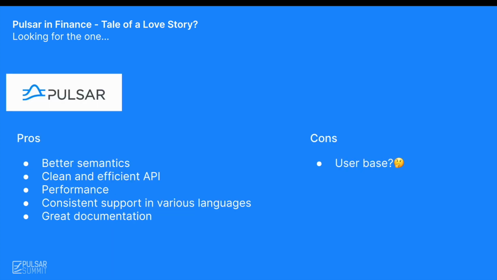The other option we evaluated was a relatively new player at the time, Apache Pulsar. In fact, it was so new, we completely discounted it at first. Then we slowly started to realize it actually got many things right. It has better, quite clear semantics, an API that is much easier to use for a high-level application developer, and we found that performance was comparable or even superior to Kafka, and it already had consistent API in various languages, most importantly in the ones that we cared about.